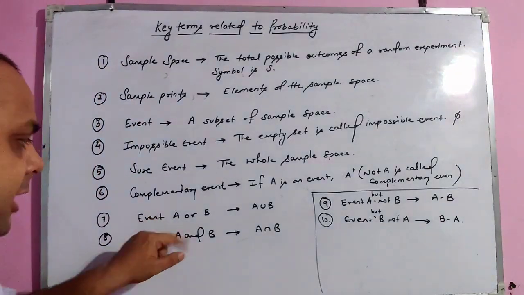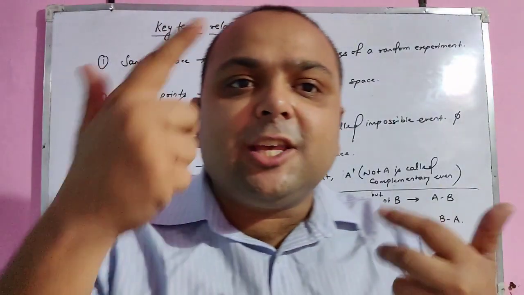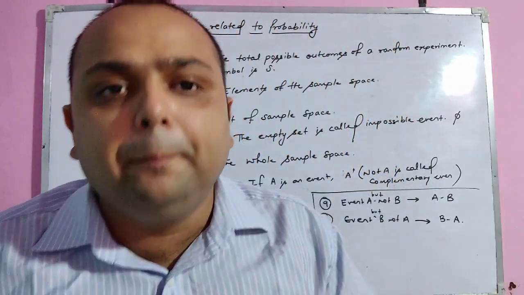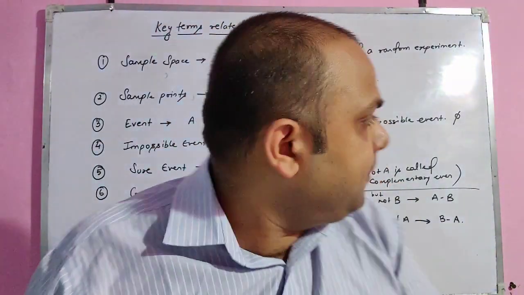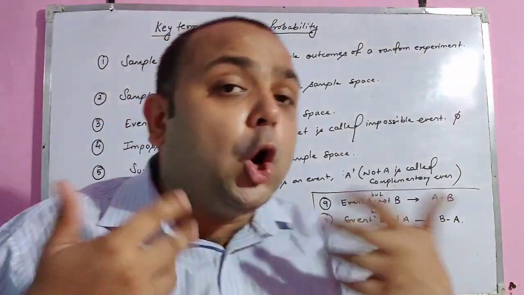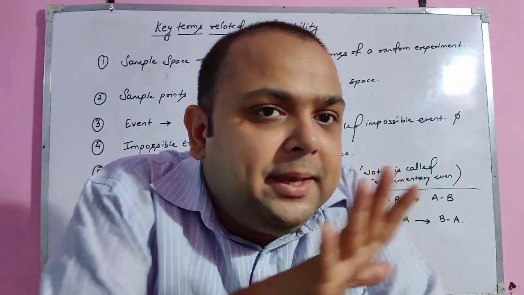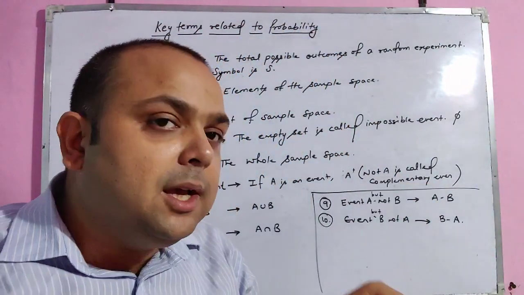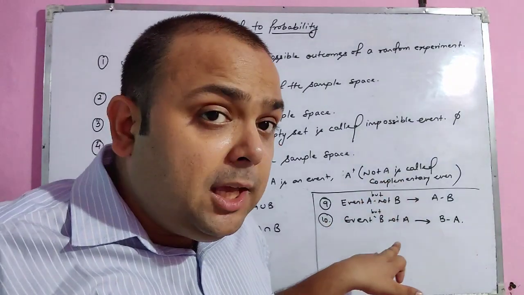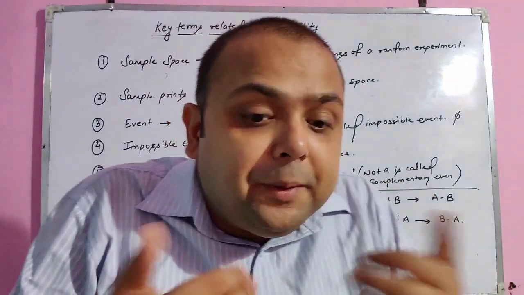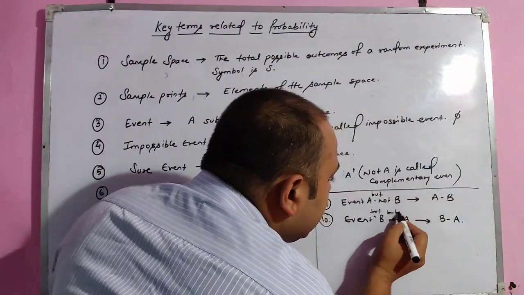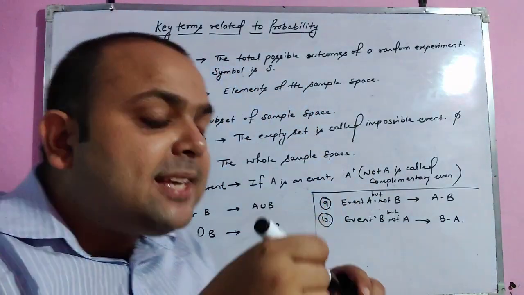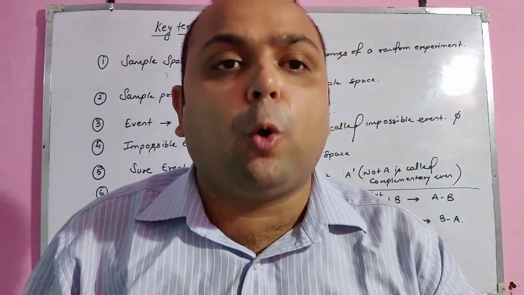Next, event A or B. OR indicates the union of the set. So A union B. A and B, A intersection B. Event A but not B means only A. B is not there. So A minus B. And similarly, event B but not A. That is B minus A. So these are all the basics related to the concepts of probability.